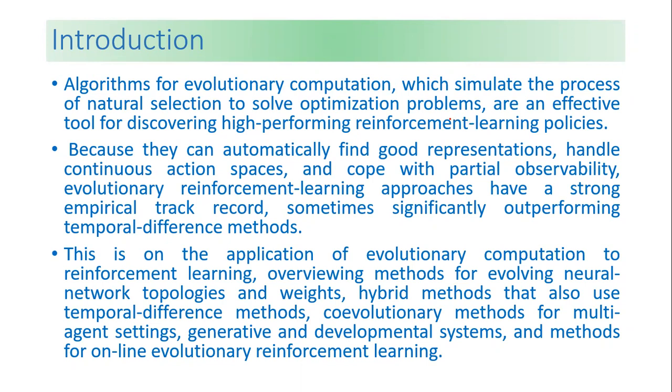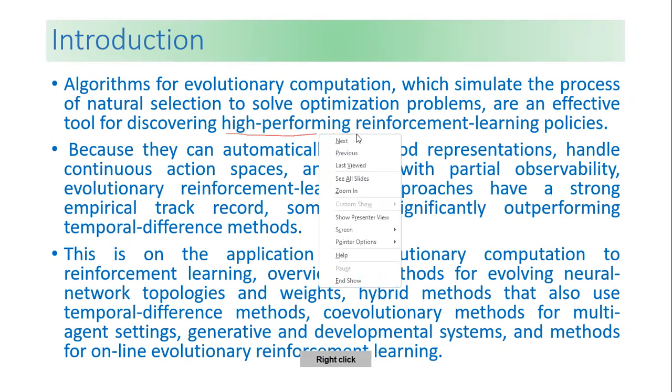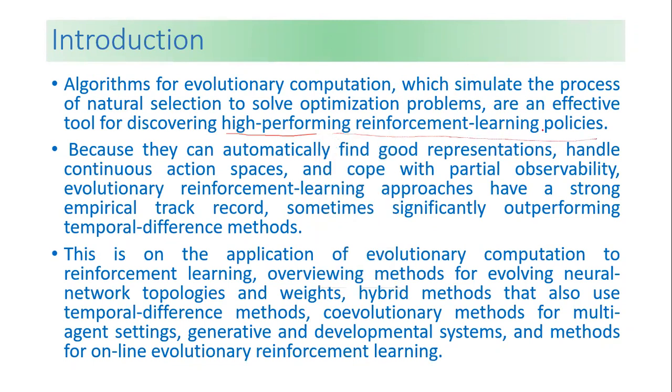They are an effective tool for discovering high performance reinforcement learning policies, because they can automatically find good representations, handle continuous action spaces, and cope with partial observability. Compared with other reinforcement learning approaches, they have an empirical record of sometimes significantly outperforming them. So that is why we are using this. That is the answer of why.